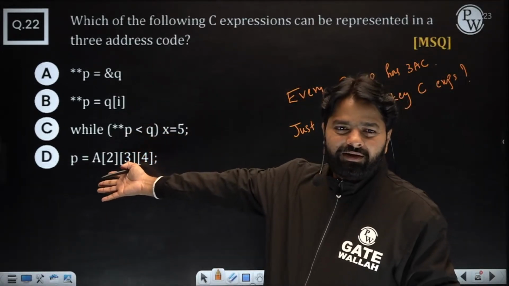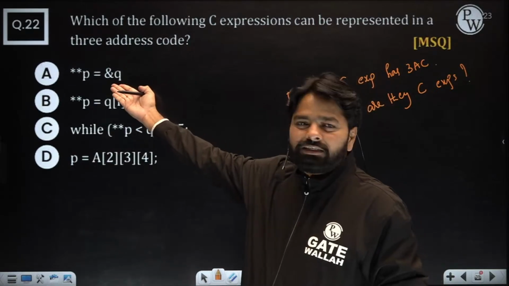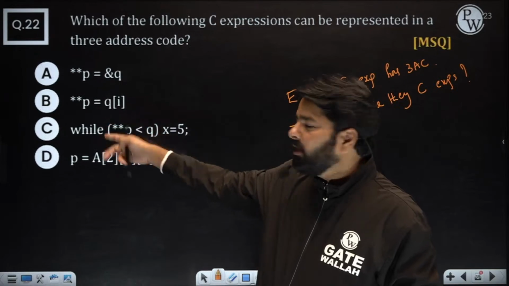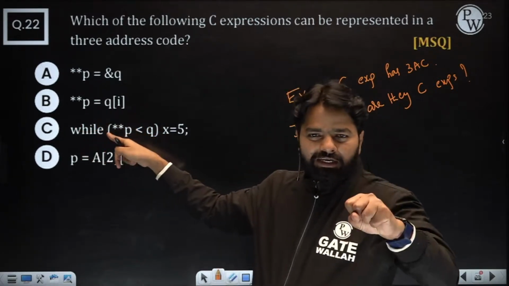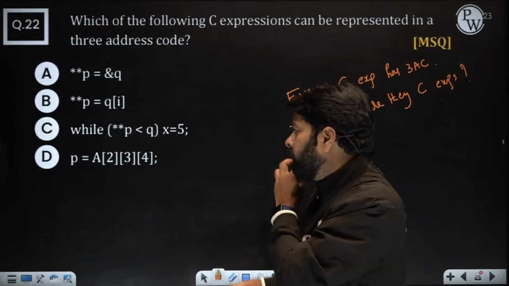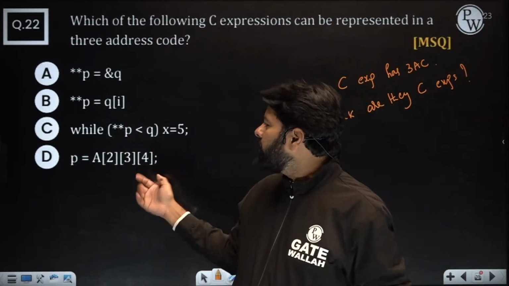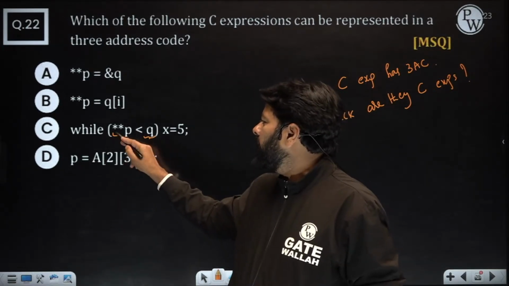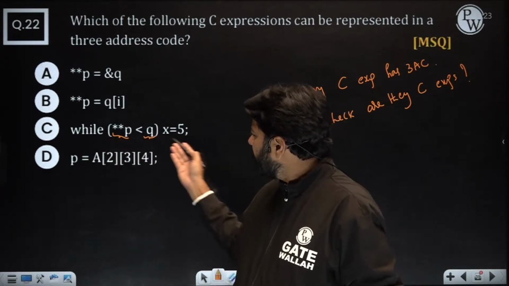Just tell me here. Can I write this in C? All are possible. Q of I, if it is having an address, you can put in star star P. Why is this wrong? Star star P could be a value and Q could be a value. Is there any syntax error here?